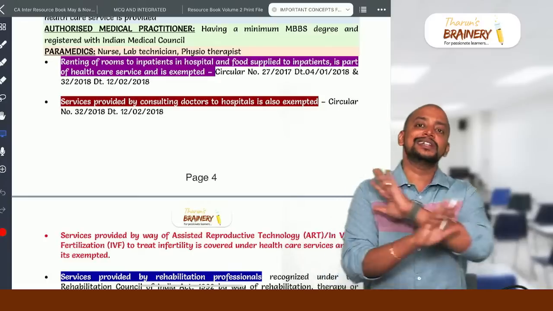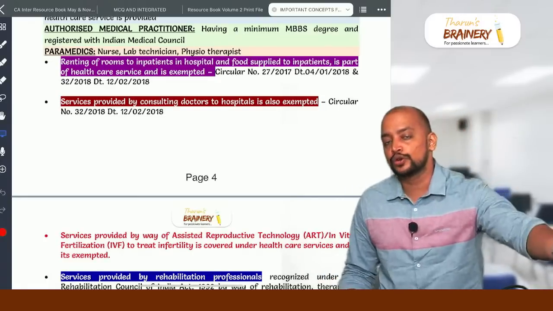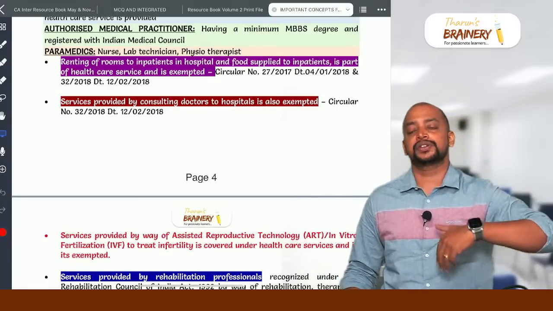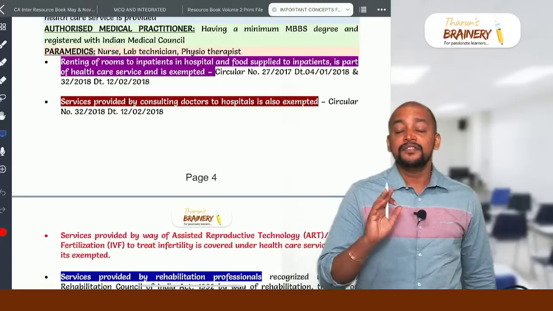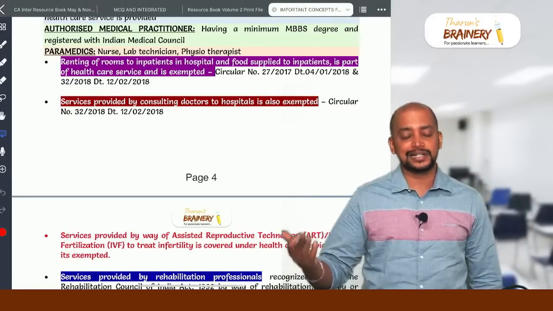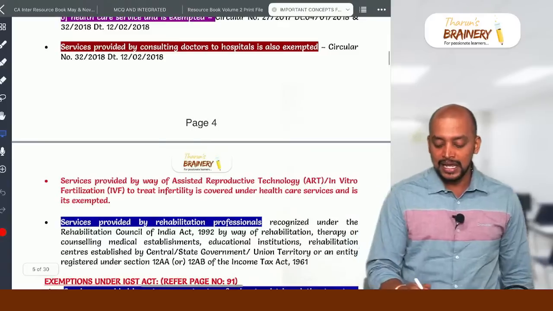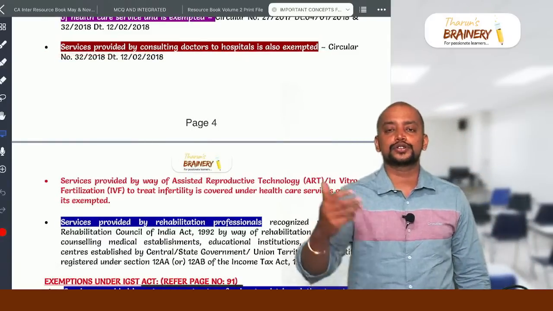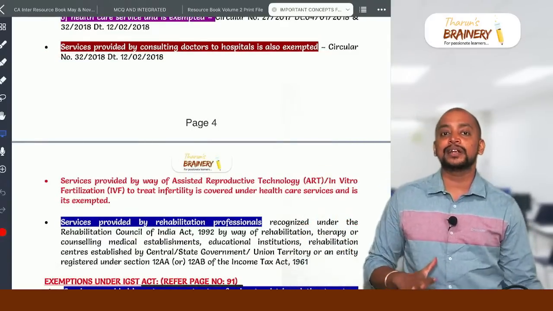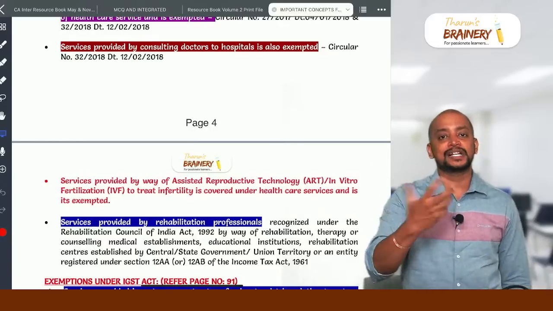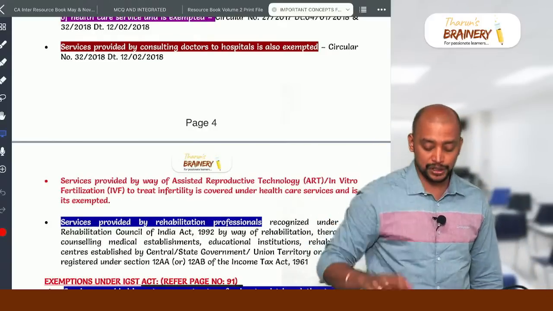Then we have supply of food to the inpatients. So inpatients, anything given to them will be exempted. Medicine sold to inpatients, food supplied to inpatients, everything will be exempted. Whereas if it is to outpatients, visitors, etc., then it will become taxable. And service provided by consulting doctors to hospitals will also be exempted. So a consulting doctor gets money from the hospital, that is exempted. Hospital getting money from the patient is also exempted.